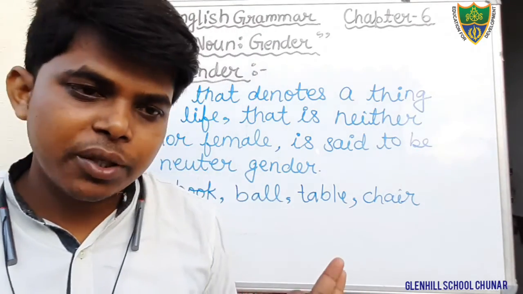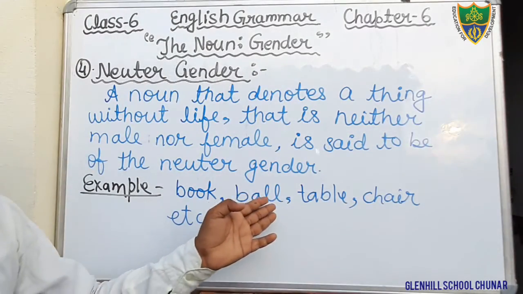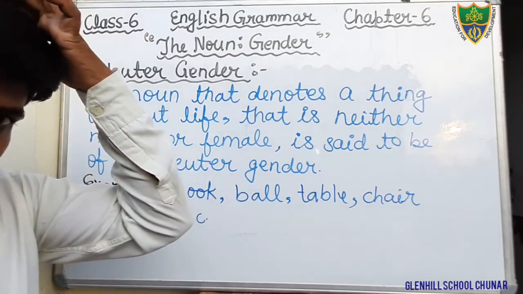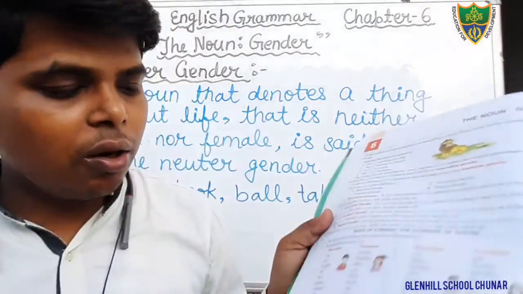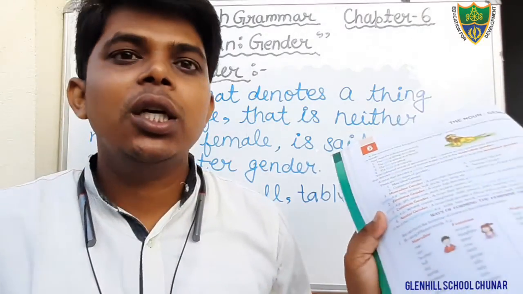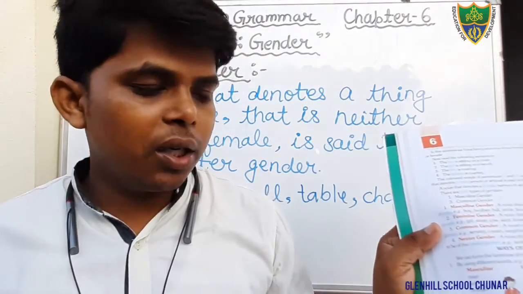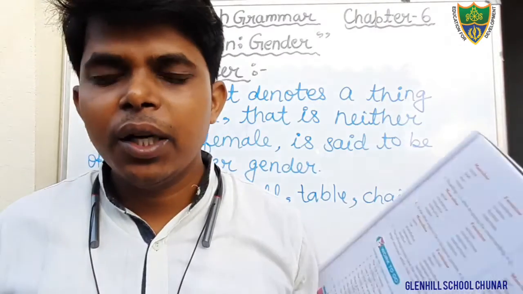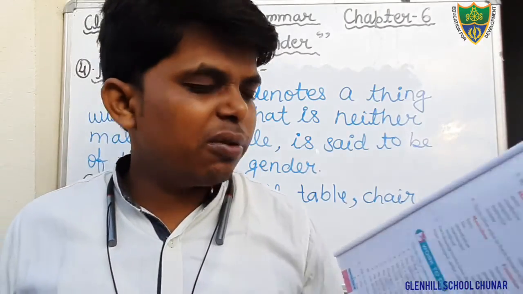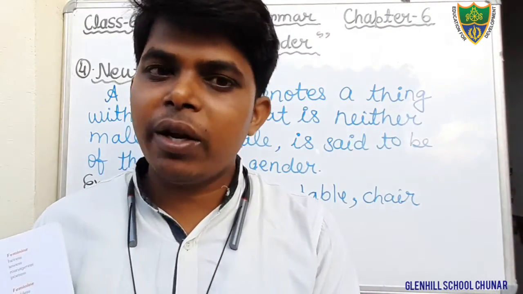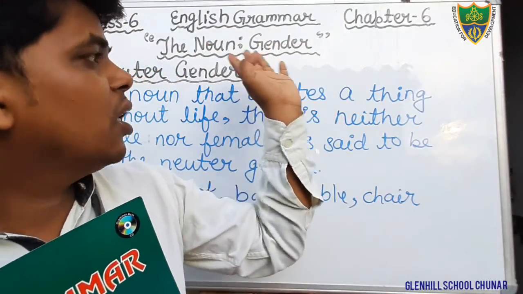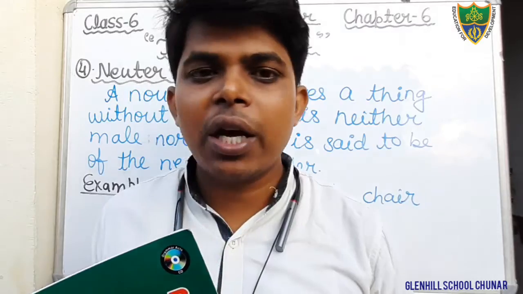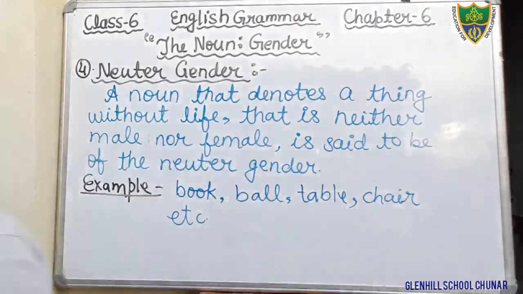Okay, for example, we can see book, ball, table, chair, etc. Okay students, so in this way we have read these kinds, and there are so many words of feminine gender and masculine gender, which are given at page number 24 and 25. You will learn it. Okay, so in this way we have completed chapter 6, the noun gender.